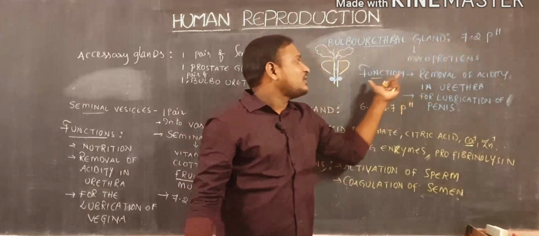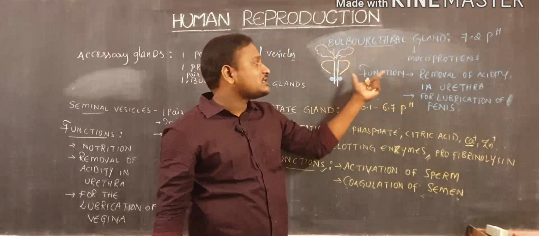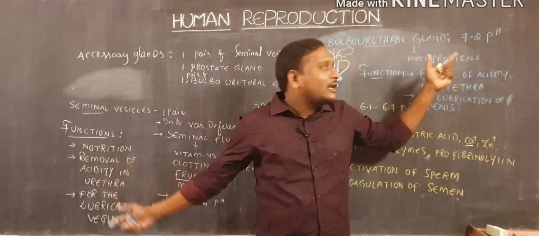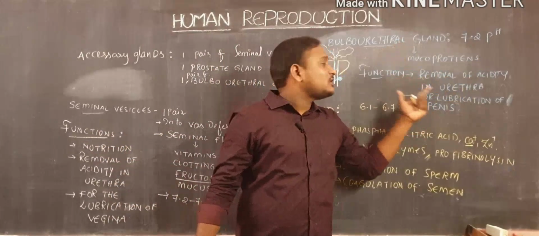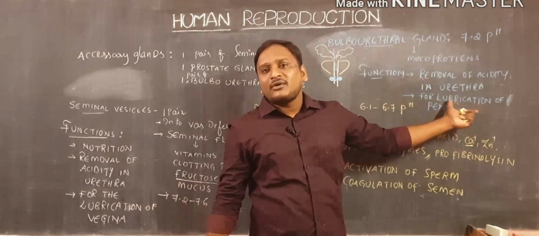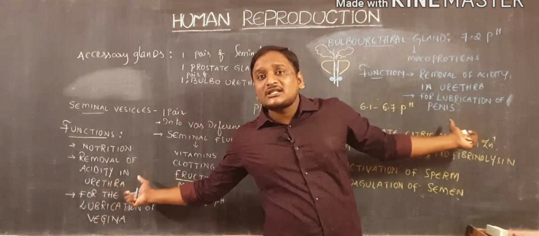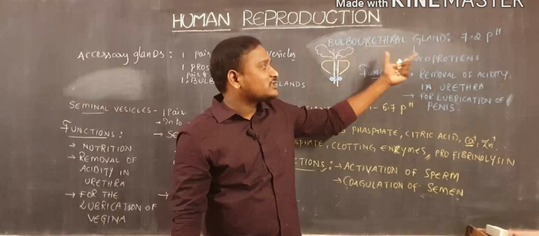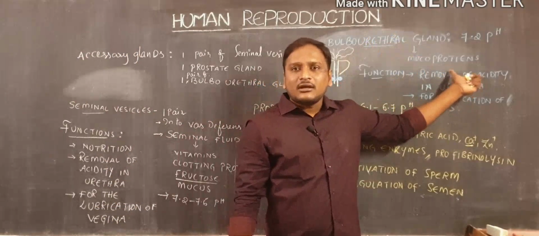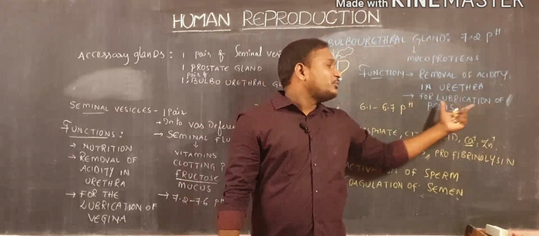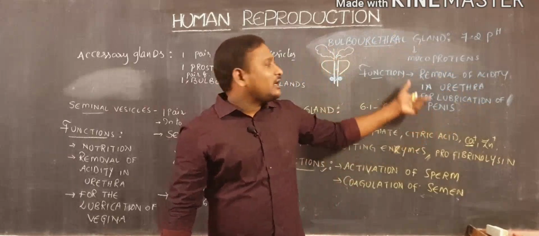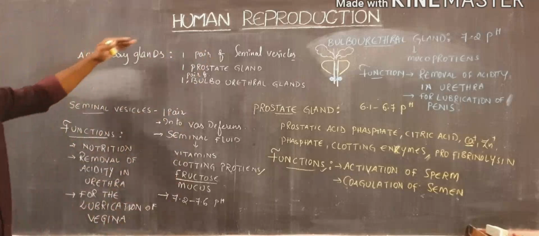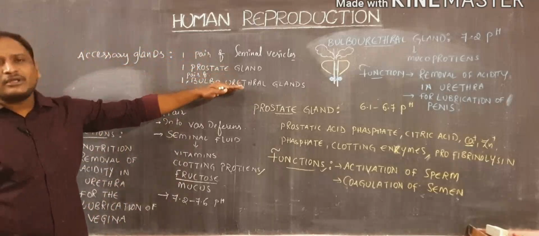pH. And what are the main functions of the bulbourethral gland? They remove acidity in the urethra like seminal fluid. At the same time, they also have another function, the lubrication of the penis. Here, seminal vesicles help improve lubrication in the vessel. Bulbourethral gland secretions' main functions are removal of acidity in the urethra, along with lubrication of the penis. And here, three types of accessory glands are present: seminal vesicles, prostate glands, and bulbourethral glands.